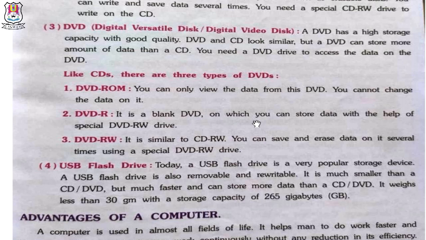Number 4, USB flash drive. Today a USB drive is a very popular storage device. This USB flash drive is also removable and rewritable. It is much smaller than a CD or DVD, but much faster and can store more data than a CD or DVD. It weighs less than 30 grams with a storage capacity of 256 gigabytes.